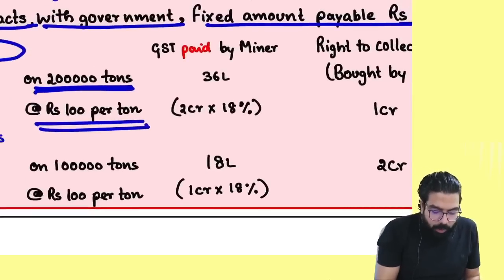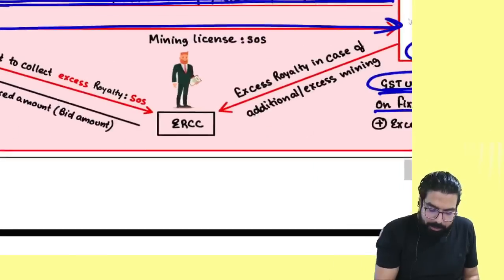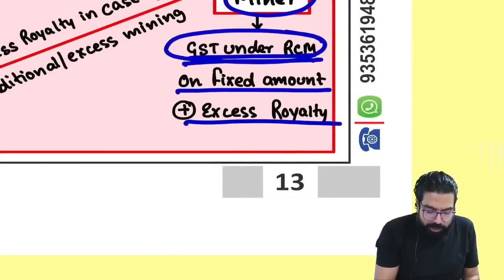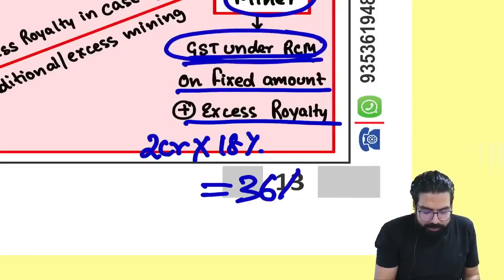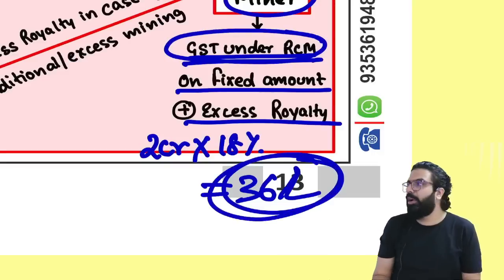On paying 2 crore, what is the GST amount you have to pay under RCM? Listen, the excess royalty he paid is how much? 2 crore. On 2 crore, how much is the GST? 36 lakh he has to pay under RCM. Do you agree with me?